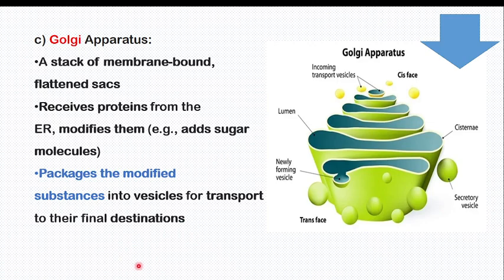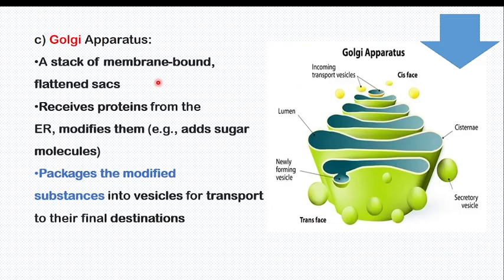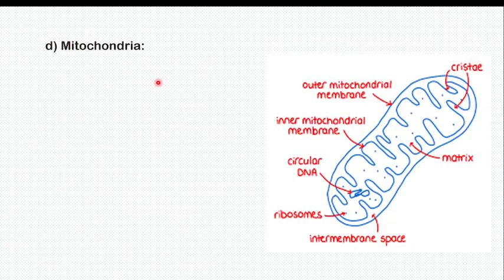Can you guess the next organelle? Wow! The next organelle is called mitochondria, the powerhouse of the cell. Oh, we are coming from the traffic police, entering the powerhouse of the cell. Oh, are you seeing this? This is the powerhouse of the cell. Having how many membranes? Double membrane.